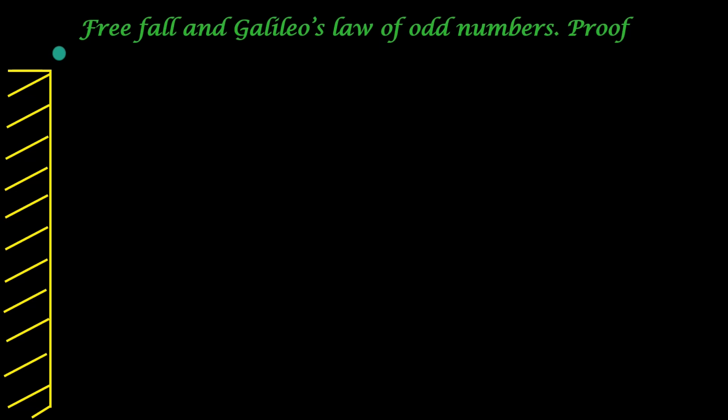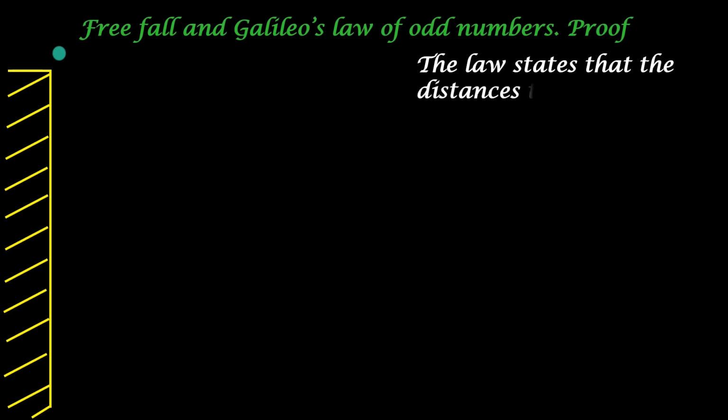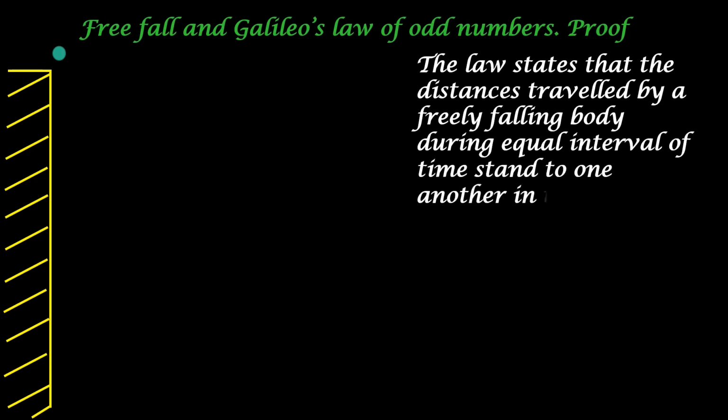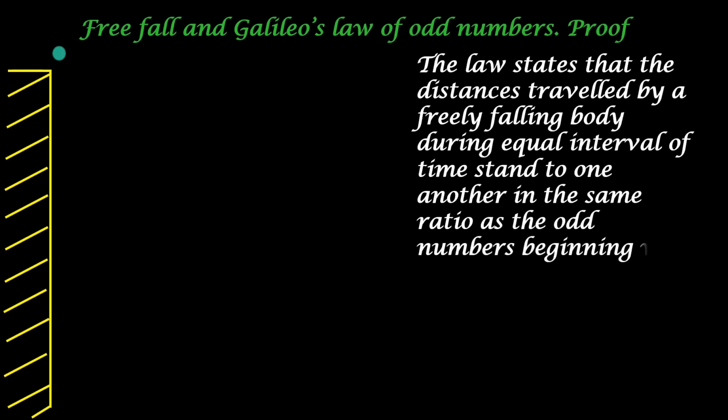Now let us see the statement. The law states that the distance traveled by a freely falling body during equal intervals of time stand to one another in the same ratio as odd numbers beginning with unity. That is, in the series of odd numbers, the first number should be equal to 1. That is, the ratio of the distance traveled will be 1 is to 3 is to 5 is to 7 is to and so on.